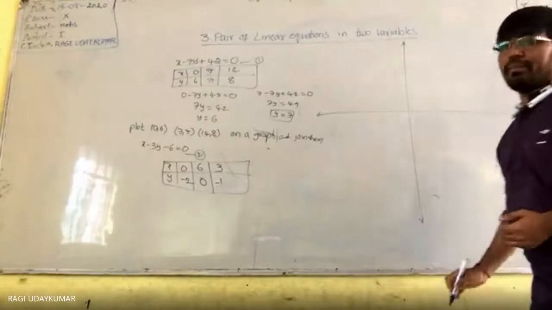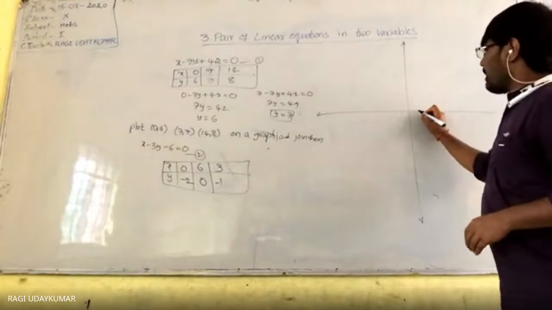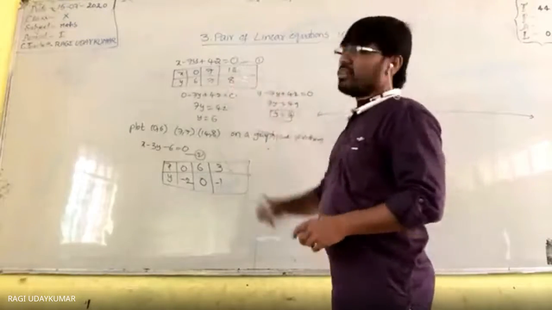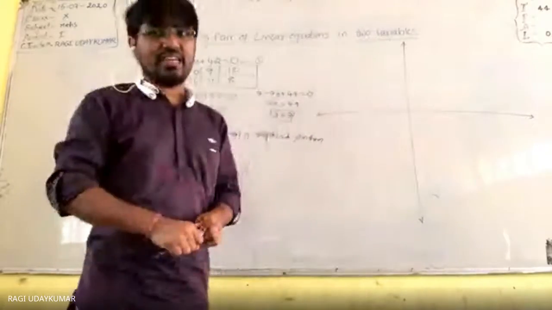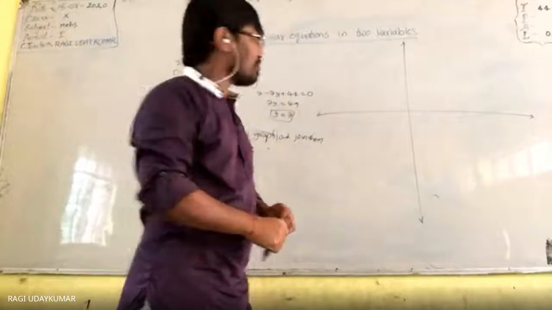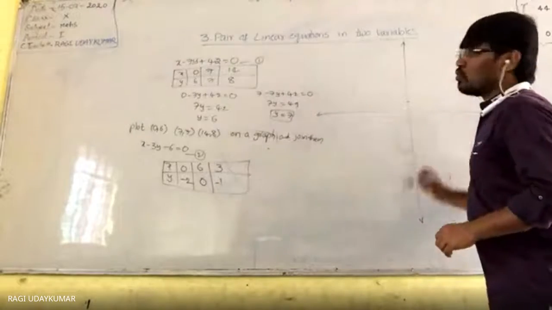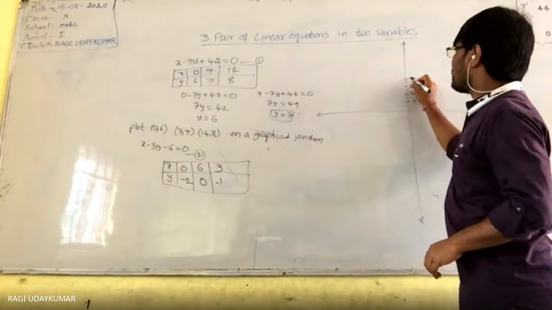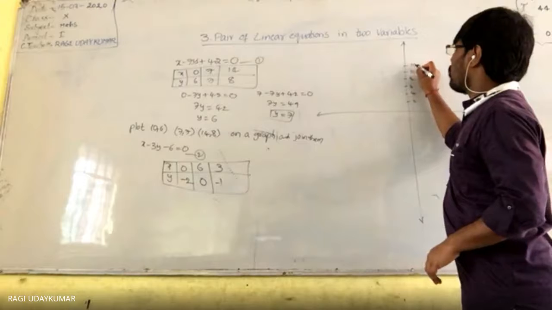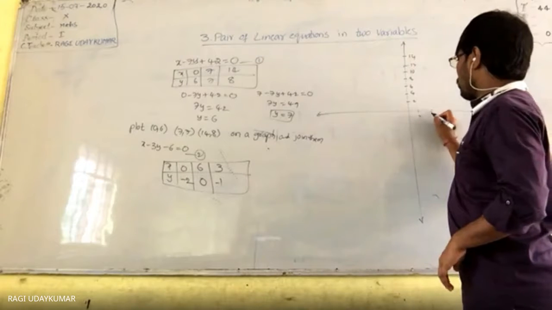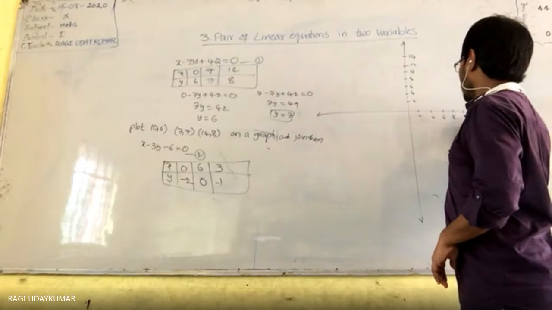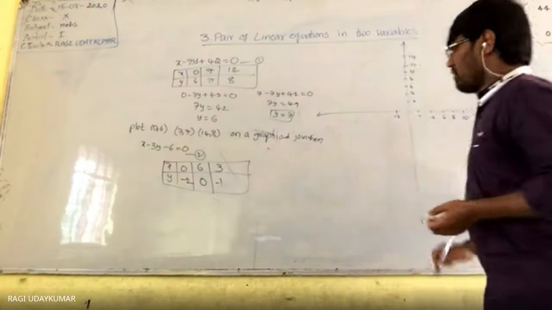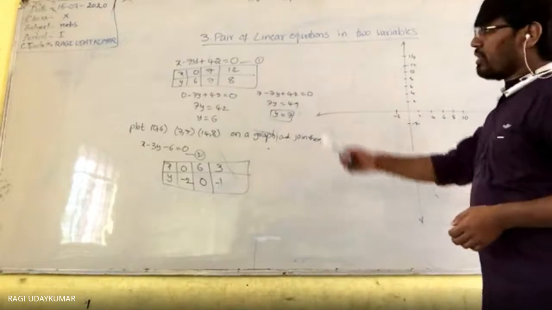In your graph paper, you take the points depending upon these points. Here it goes up to 14, and you have 14, 8. Sir, these are big numbers and it is not sufficient in my graph. If it is not sufficient, then in the graph take 1 centimeter equal to 2 units. Here 2, 4, 6, 8, 10, 12, 14. Here also take 2, 4, 6, 8, 10. Negative points we are not taking more. Here -2, here also -2.